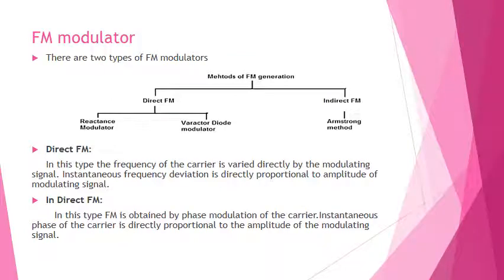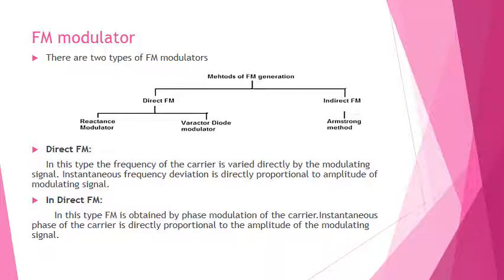So next we are going to see about the FM modulator. There are two types of FM modulators, that is direct FM and indirect FM. In direct FM there are two types, that is reactance modulator and varactor diode modulator. In indirect FM there will be the Armstrong method.